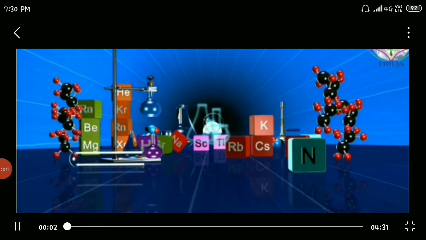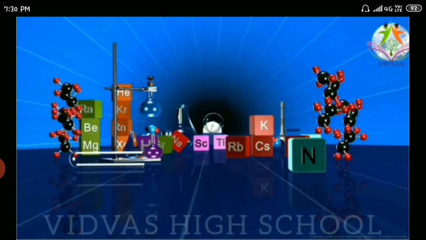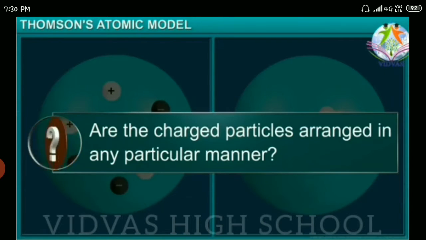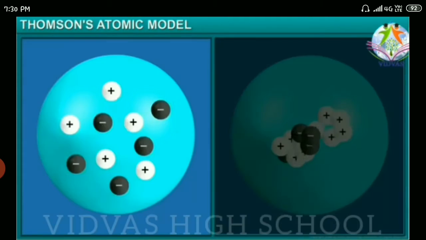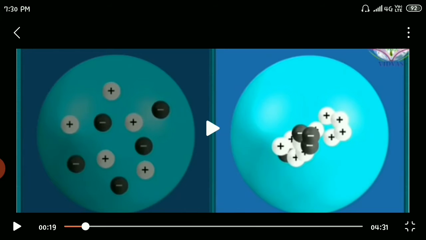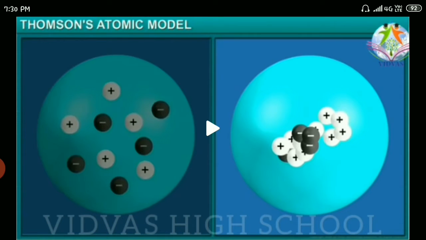Look at the video, which is showing you the first atomic model, that is Thomson's atomic model. Are the charged particles arranged in any particular manner? This was the doubt in J.J. Thomson's mind. Two different types of charged particles are present inside the atom, after the discovery of J.J. Thomson and Goldstein.